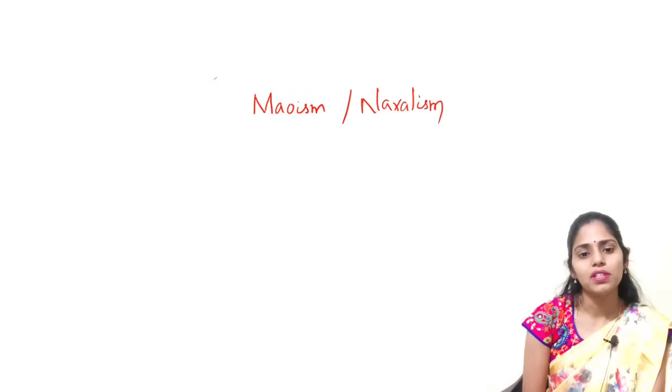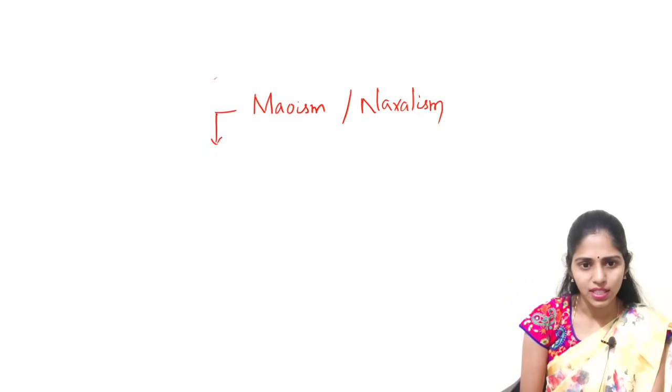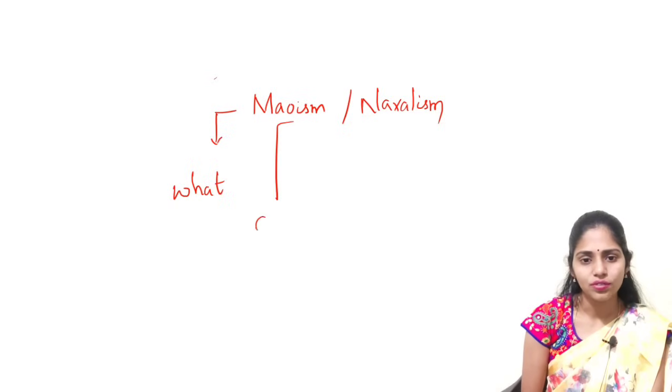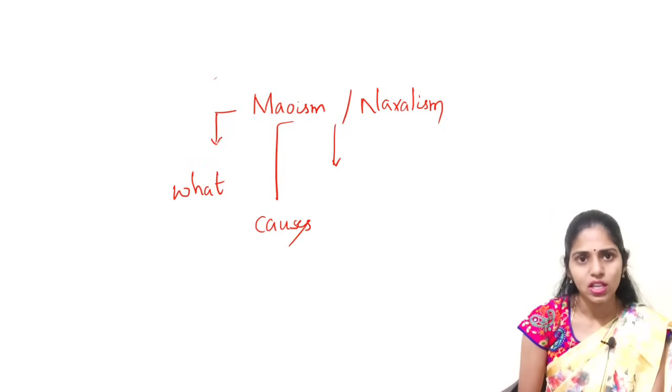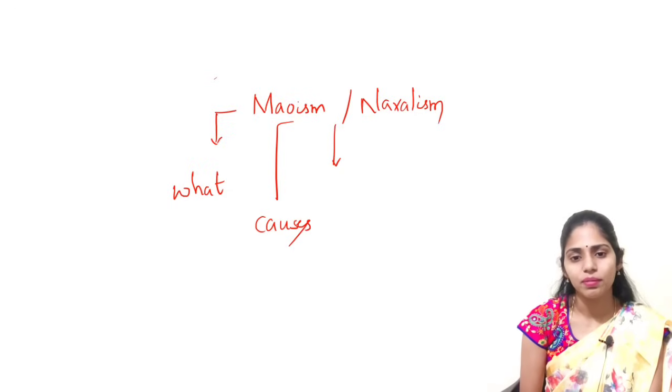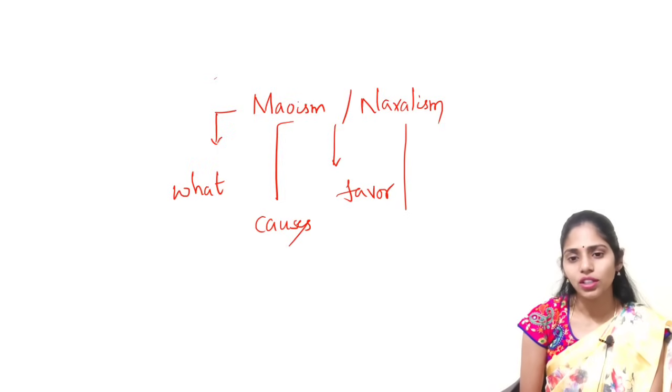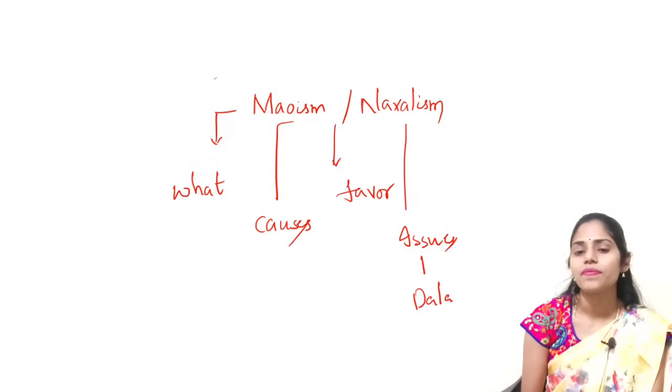So here what are the dimensions you have to see? So what is this Naxalism? So what are the causes of this Naxalism? And after knowing causes, you have to see how they are getting favor from local people and what are the issues that we are seeing with this Naxalism. Like you can collect data regarding number of deaths of Indian soldiers.